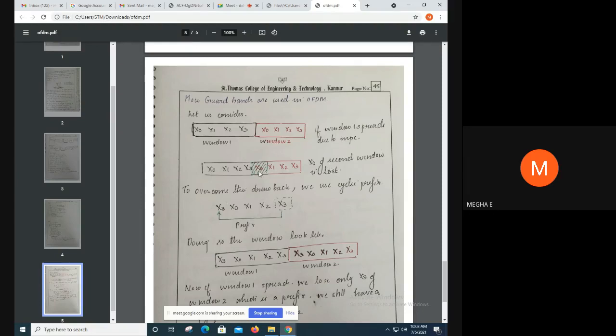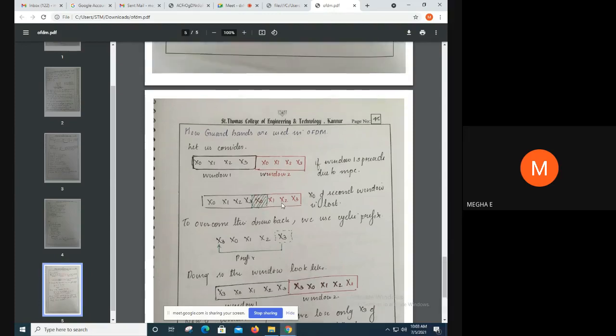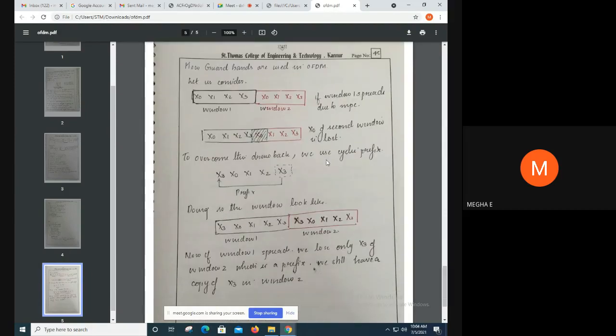So here we have x0, x1, x2, x3. This x3 is added as a cyclic prefix to window 2. By doing so, we have the cyclic prefix added: this x3 is added as a cyclic prefix to window 1, and this x3 is added as a cyclic prefix to window 2.